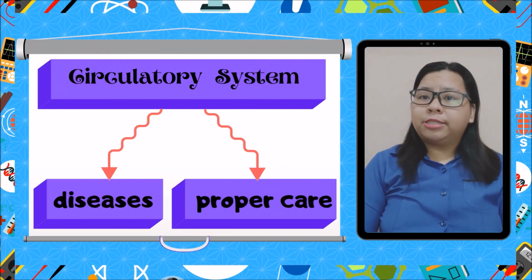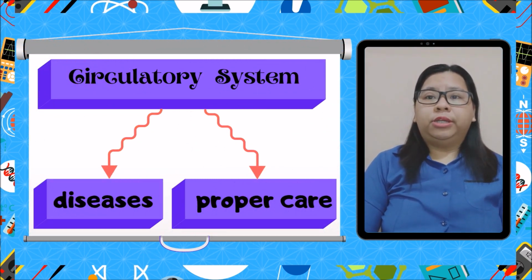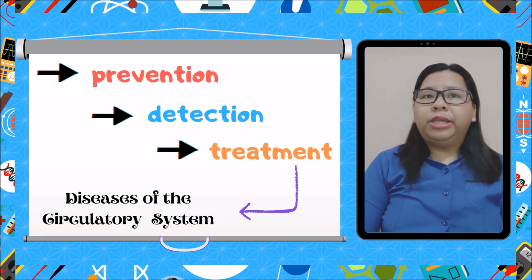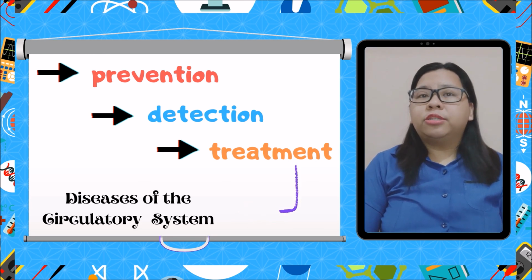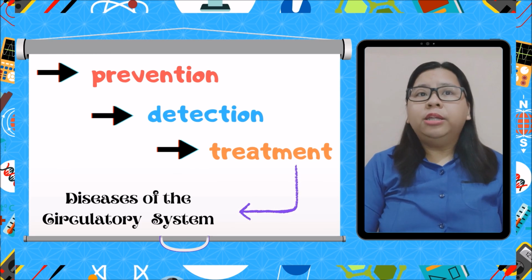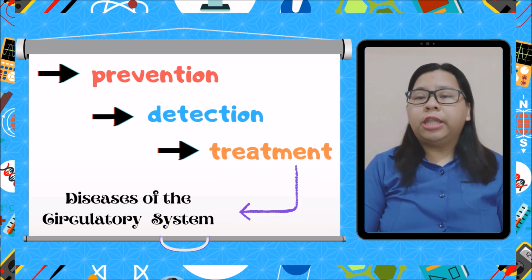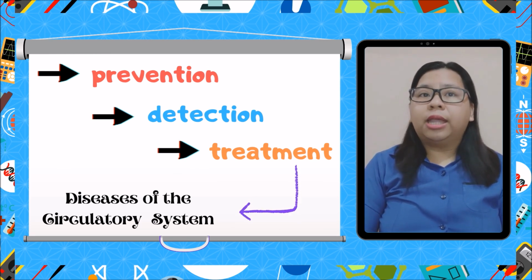Talking about the diseases and proper care of the circulatory system. There is a wide range of diseases that can affect the circulatory system. This includes dysfunctional conditions of the heart, blood, and blood vessels. Here are some circulatory diseases and how we can prevent, detect, and treat them.